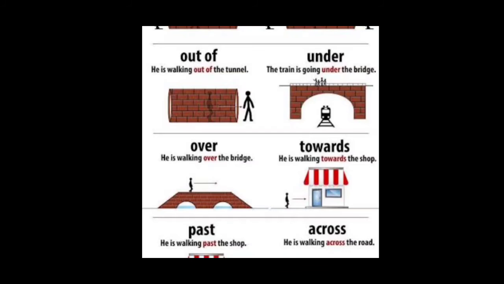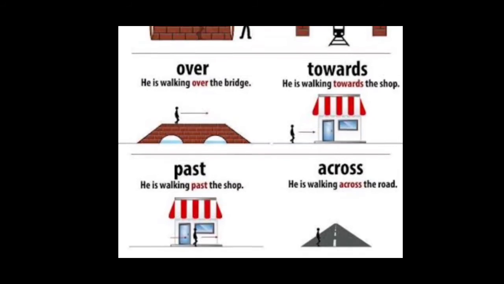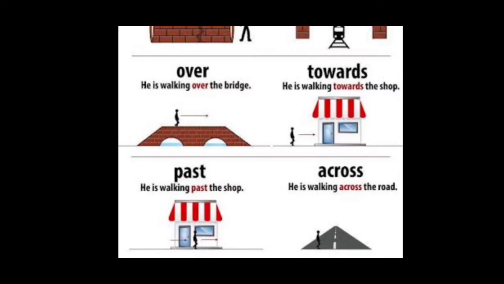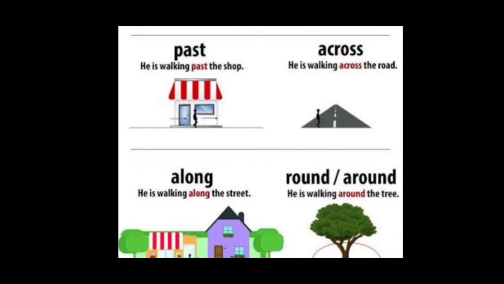So look at the picture. It will be clear for you now. Then he is walking over the bridge. And the next one, he is walking towards the shop. Then for past, see here, he is walking past the shop.